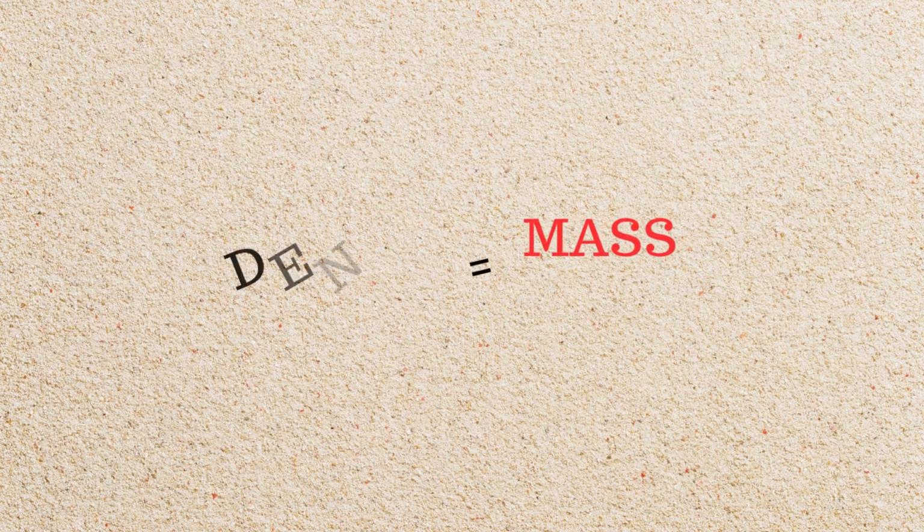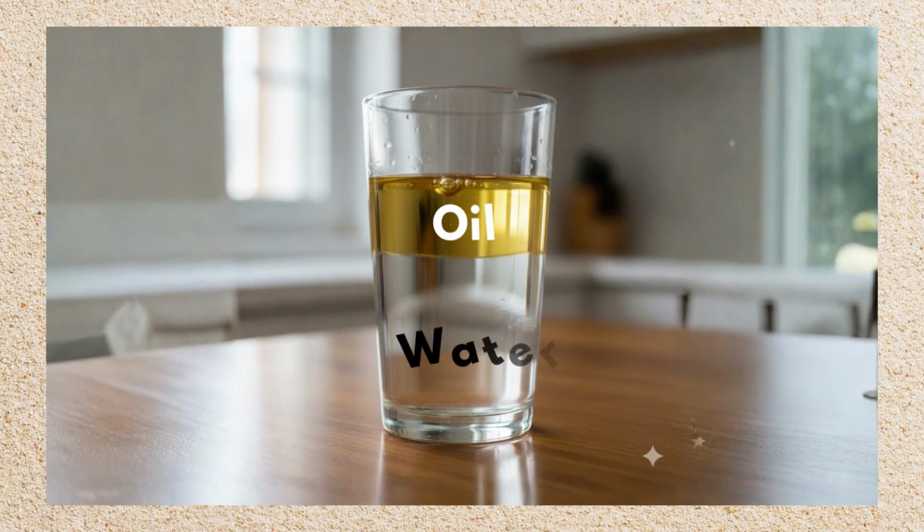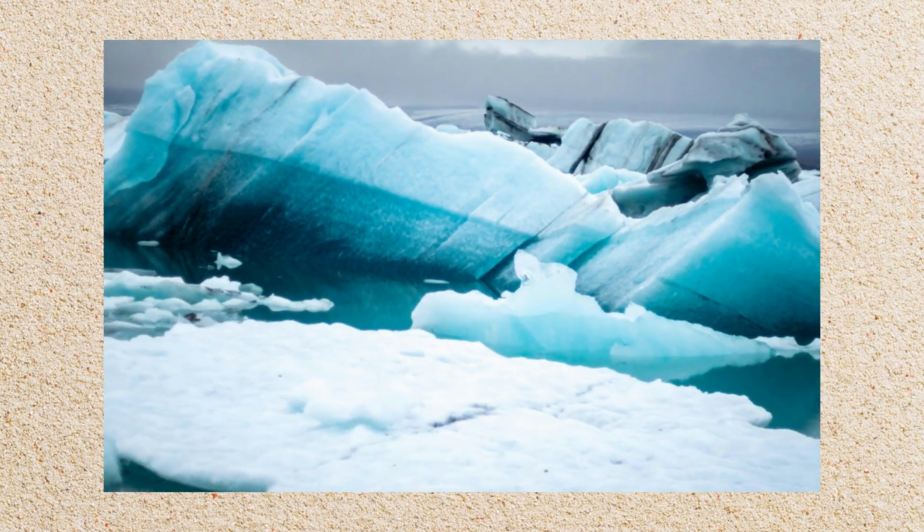Here's the secret. Density. That's just how much stuff is packed into a certain space. Oil floats on water because it's less dense. Simple. Now water pulls the ultimate plot twist.